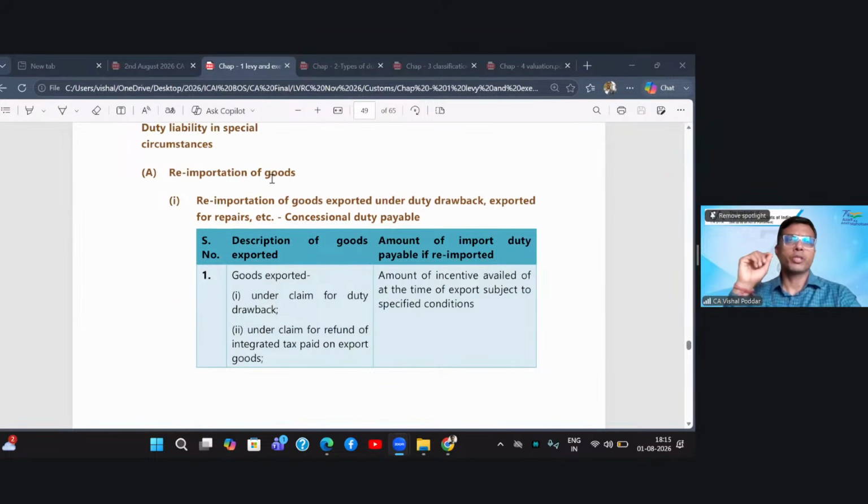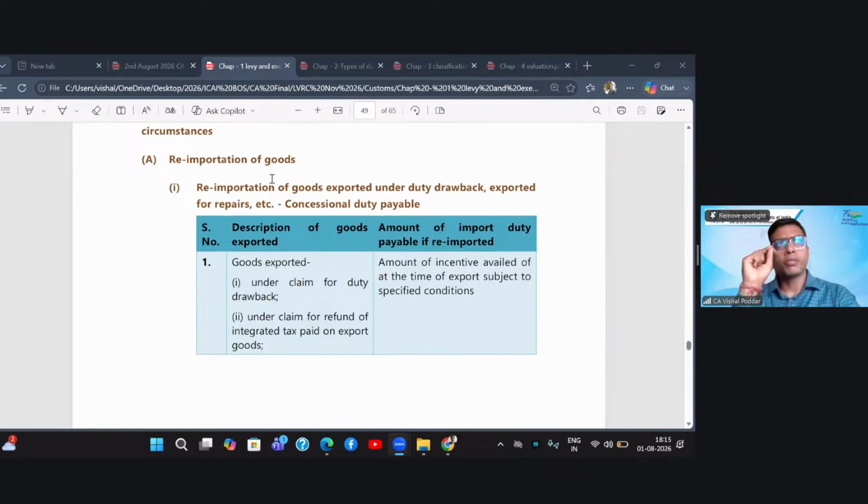So where such goods are coming, which were originally exported by you but are brought back to India, in such cases, firstly, it is important to note that the customs law does not treat these goods as different. It says that these goods would be treated at par with other imported goods. However, what is special over here is that by way of this notification, they have said that you need not pay the entire customs duty on these goods.